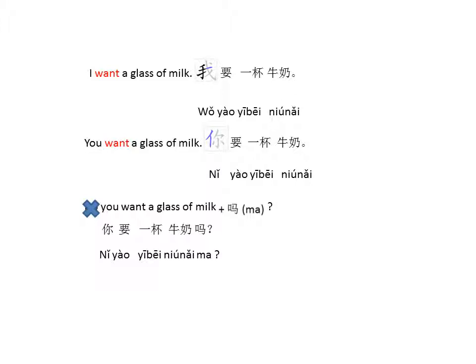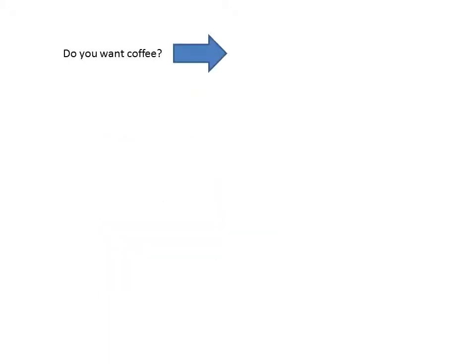So, more examples to try. How would you say, do you want coffee? Coffee is easy in Chinese. It is 咖啡, and want is 要. So this will be 你要咖啡吗?